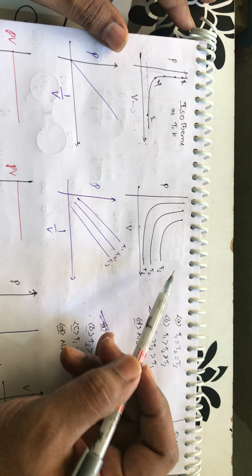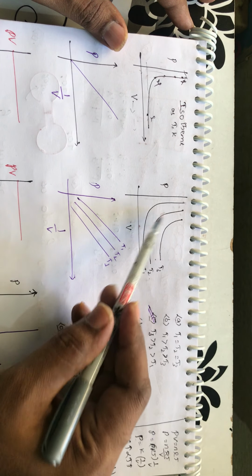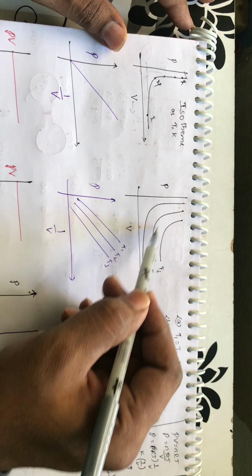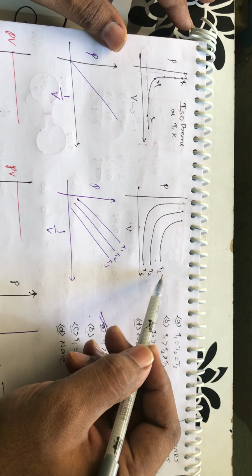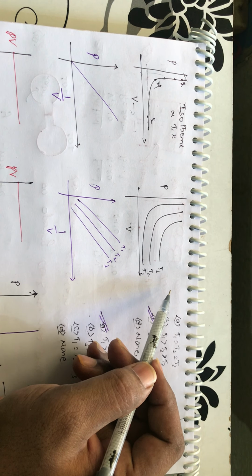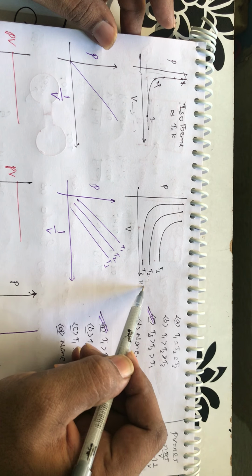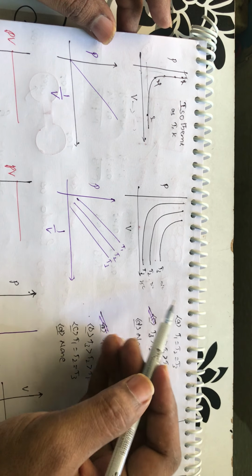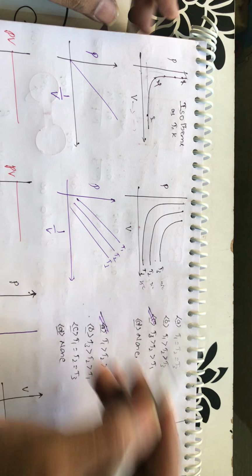Suppose you take this pattern, T3, T2, T1. In this line the temperature is constant, again in this line the temperature is constant, and again in this line it is constant, but these three are not the same. This is done at something like 25 degrees centigrade, this at something like 30 degrees centigrade, and this at something like 40 degrees centigrade. You are doing it at different temperatures, but on each line the temperature is constant.